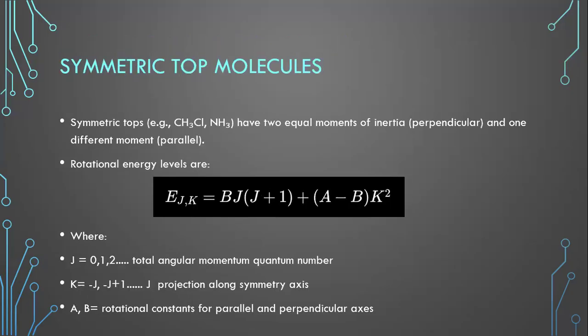So in the case of symmetric top molecules, examples are chloroform, that is CH3Cl, and NH3, which have two equal moments of inertia and one different moment of inertia. So here the rotational energy levels are given as E_J,K equal to B J into J plus 1 plus (A minus B) into K square. As usual, A and B are the rotational constants for the parallel and perpendicular axes, J is an angular quantum number, K is a projection along the symmetry axis.